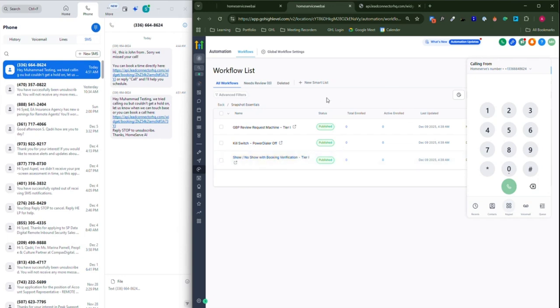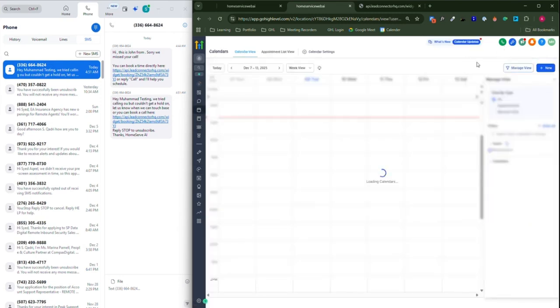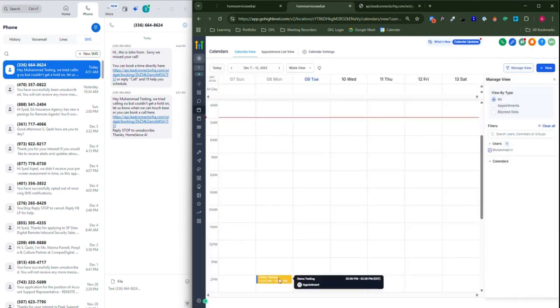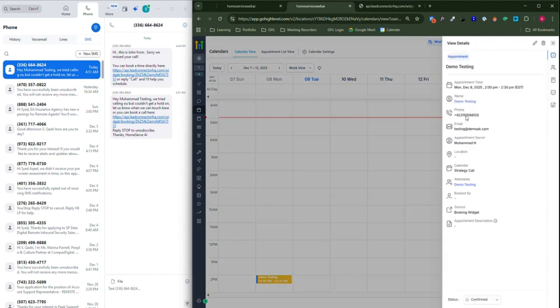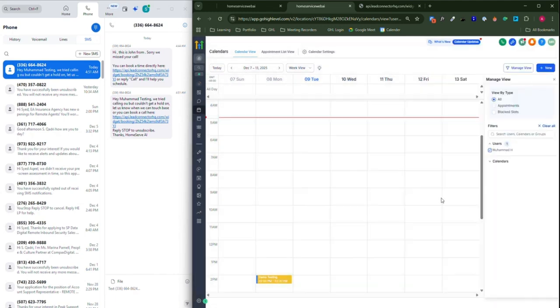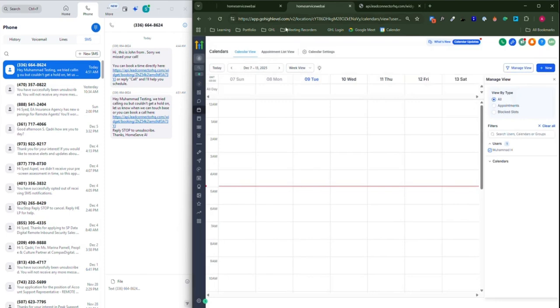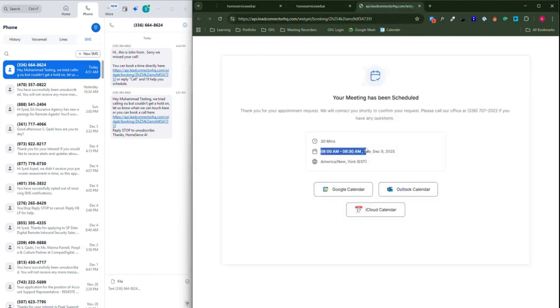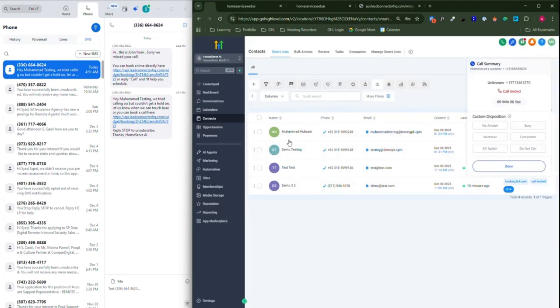Once the customer attends a call, we send them a thank you message. If they don't attend the call, we just send them a link back to book the call again. And this is the one which is dealing with that. How does that work? You go to calendars, and for instance, this is the call. This is a customer I need to be in contact with, or maybe I booked a call for the 9th of December.